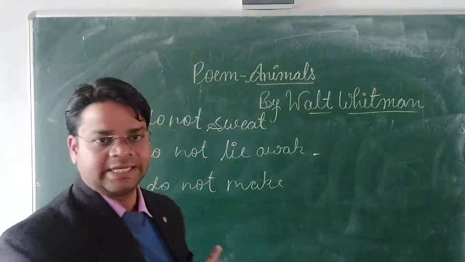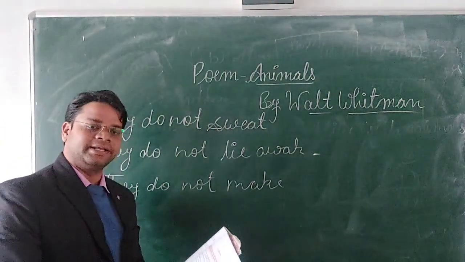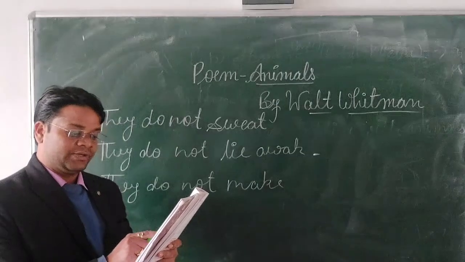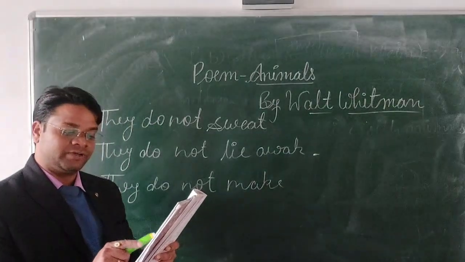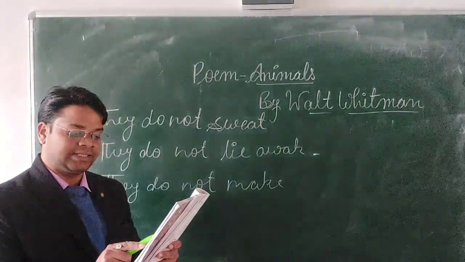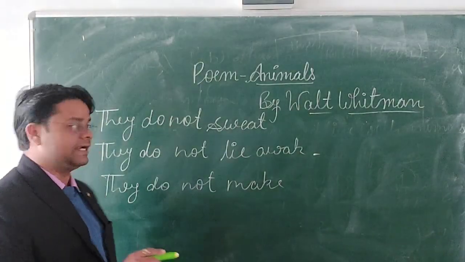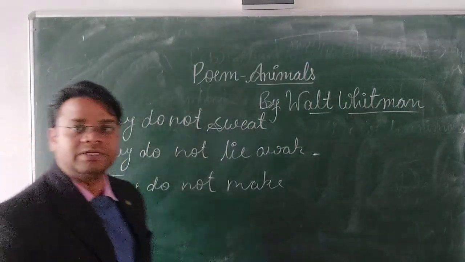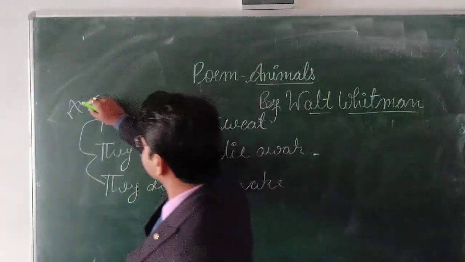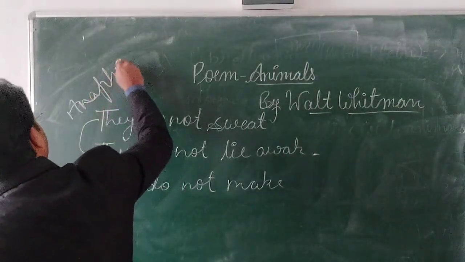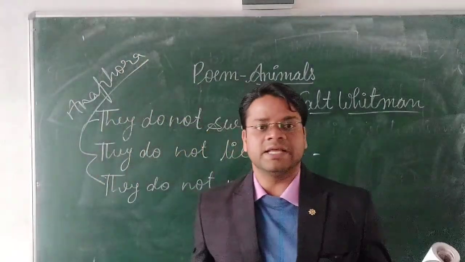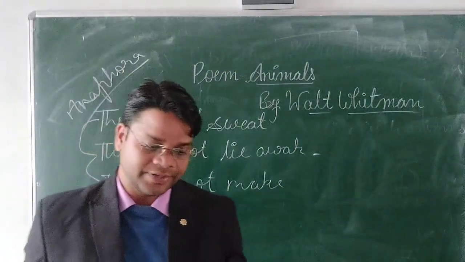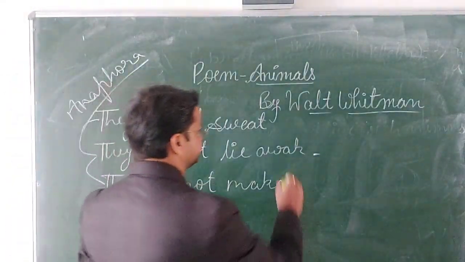Once again you can see in the next lines, what is written? They do not sweat and whine about their condition. They do not lie awake in the dark and weep for their sins. They do not make me sick, discussing their duty to God. Not one, not one. And again, this is anaphora. In the next line you can see not one, not one also. That is also anaphora.